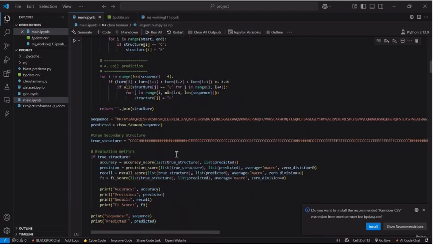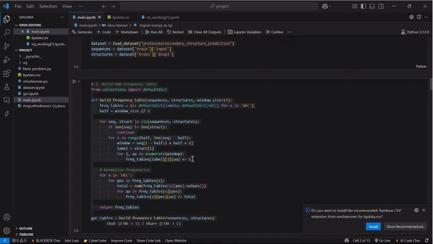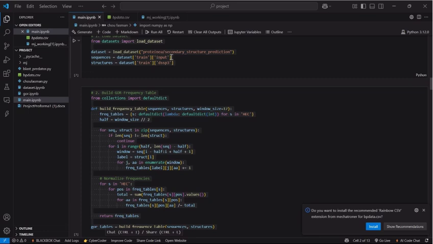The second method is actually GOR, where at first I took the dataset from Hugging Face, which I imported and loaded. The implementation starts with the statistical approach where I build my own probability matrix from a real protein dataset. I load the sequences and their known secondary structure using the Hugging Face protein secondary structure prediction dataset, which provides amino acid sequences and DSSP labels for H, E, and C.